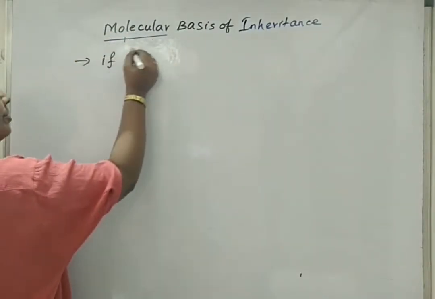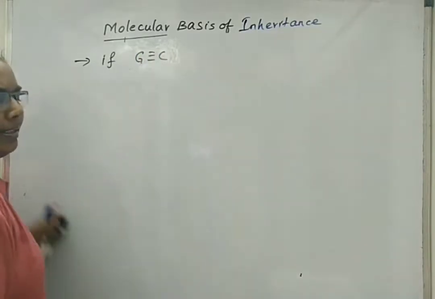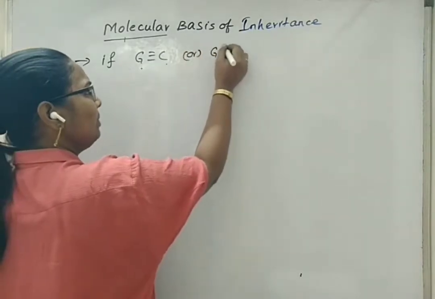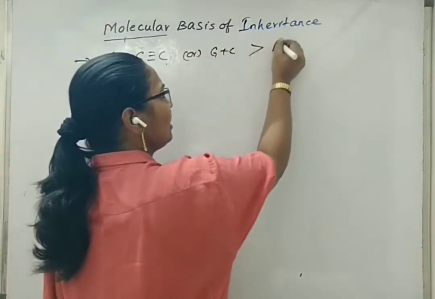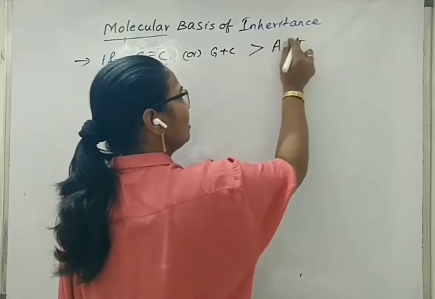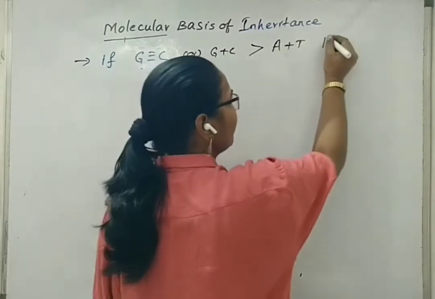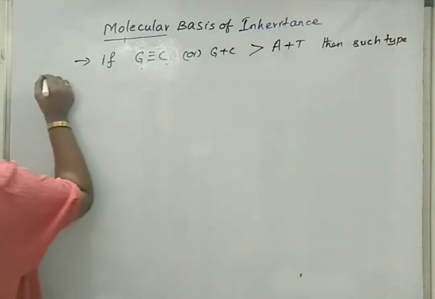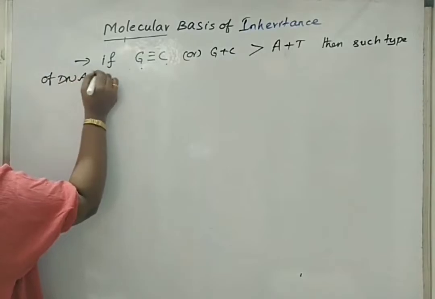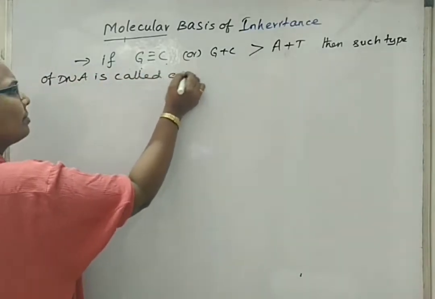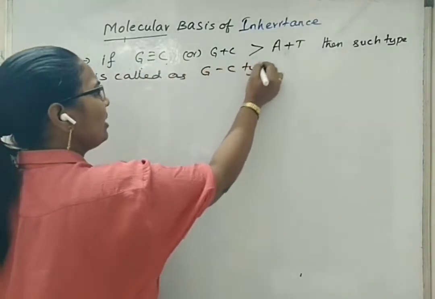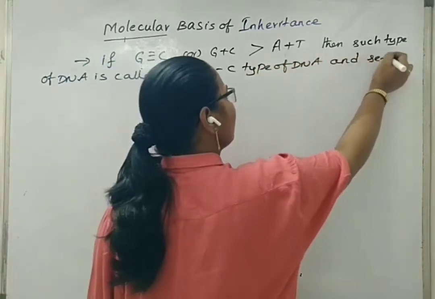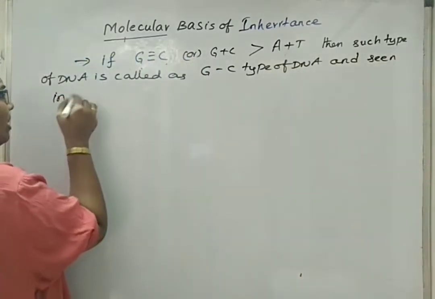Another point, if the guanine and cytosine content, or G plus C, is greater than A plus T, then such a type of DNA is called GC type of DNA, and it is seen in prokaryotes only.